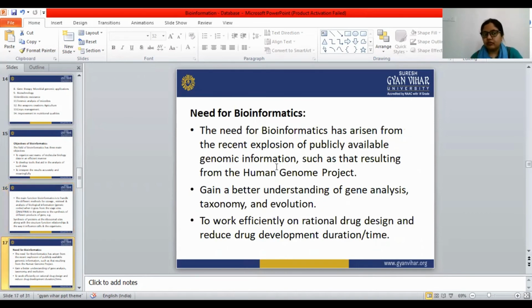Need of bioinformatics. So we have seen the applications and objectives of bioinformatics, and now the need of bioinformatics. What is the need?